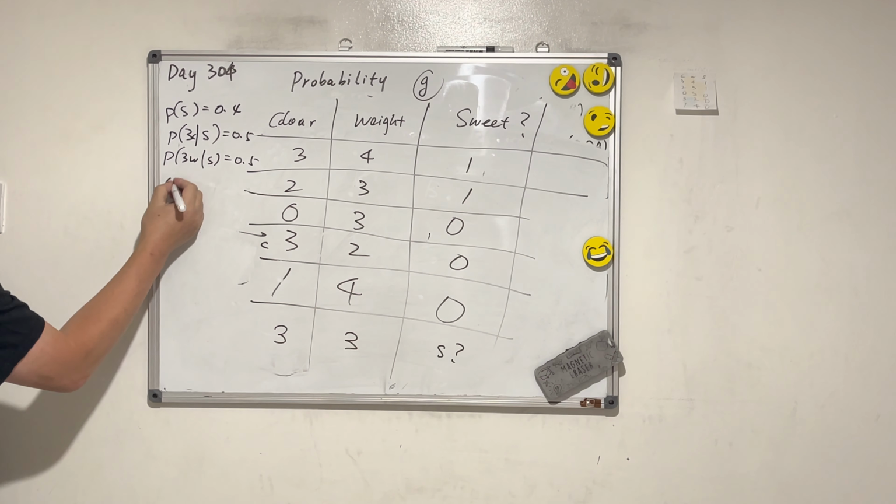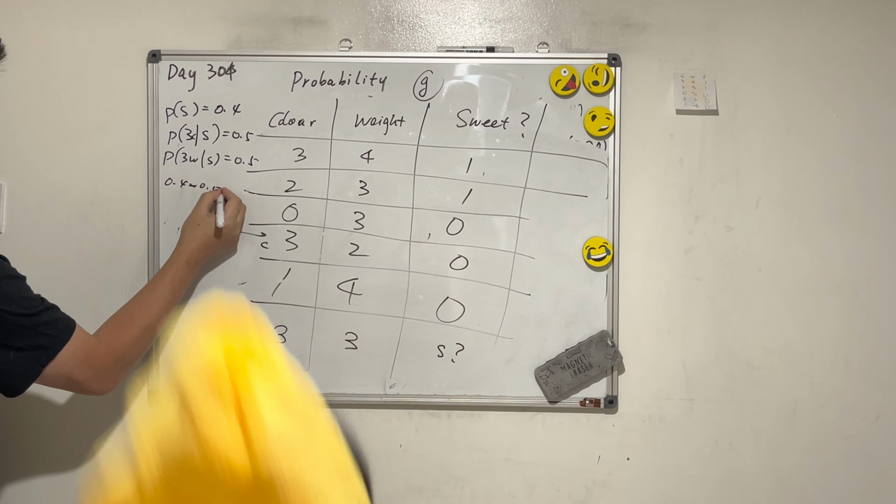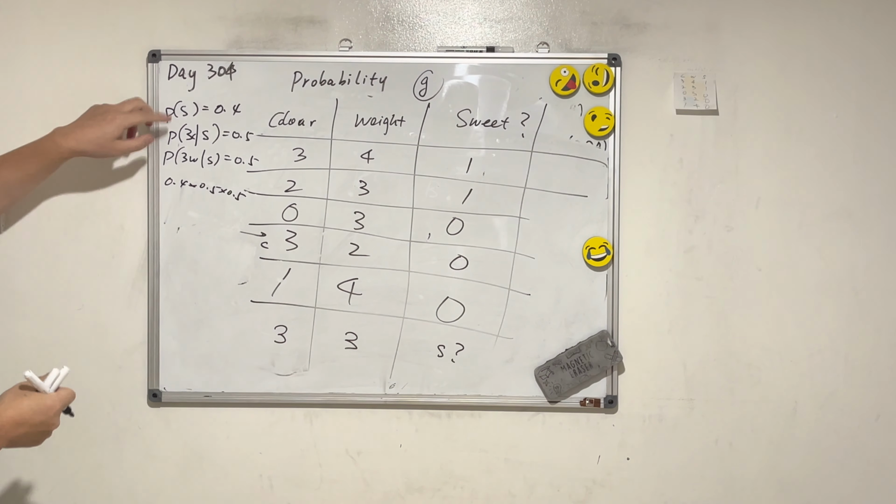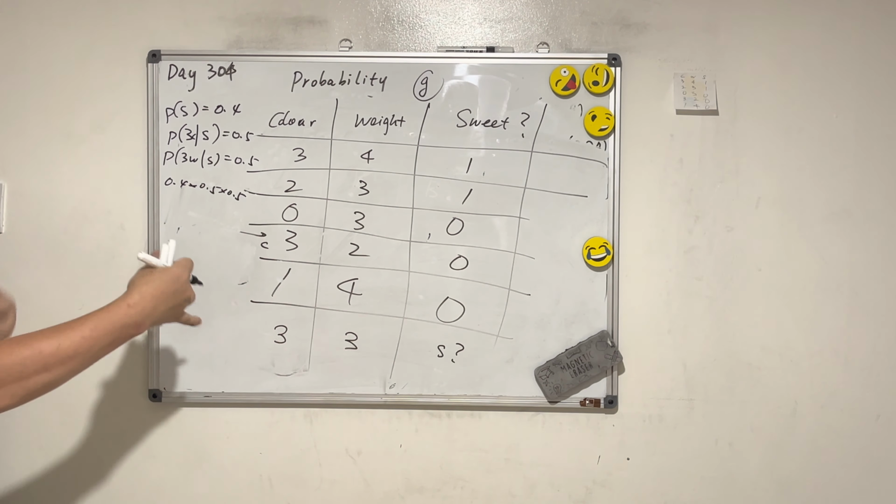So this is 0.4 times 0.5 times 0.5, because these we can multiply together as they're independent. Color equals 3 and weight equals 3. So the probability of this apple being sweet is 0.1.